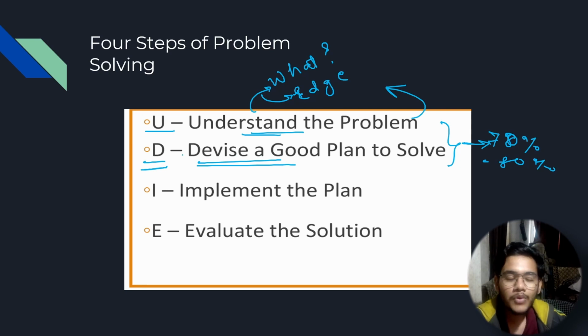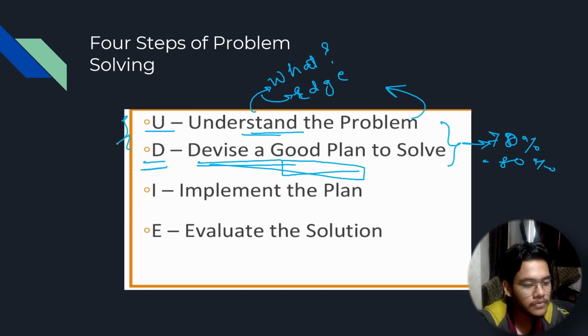Whenever you see a problem, don't jump to coding. Okay, coding is the easy part. I'm repeating this. Coding is the easy part. These are the two important steps. If you already have a good plan, it won't take you a long time to solve that problem, to code that problem. Okay, so it won't take much time for you to code the solution.